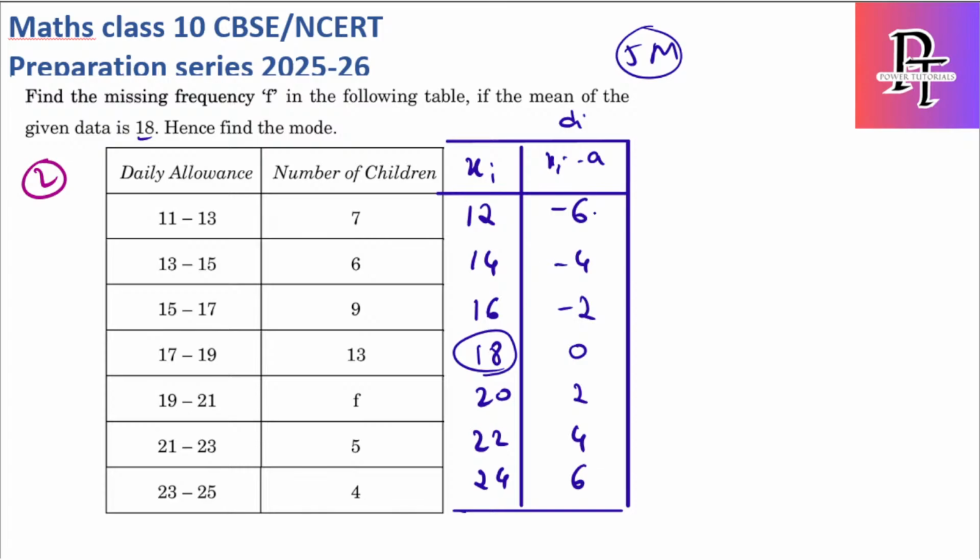Now I'm going to find the mean using the formula. Before that I need to get sigma fi, and I need to get sigma fi di. So 17 plus 7 plus 6 is 13, 13 plus 9 is 22, 22 plus 13 is 35, 35 plus 5 is 40, 40 plus 4 is 44. So I have added sigma f, I got 44 plus f. Okay, not this value, I need to get sigma fi di.